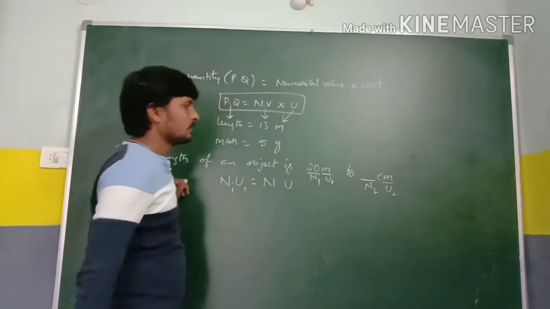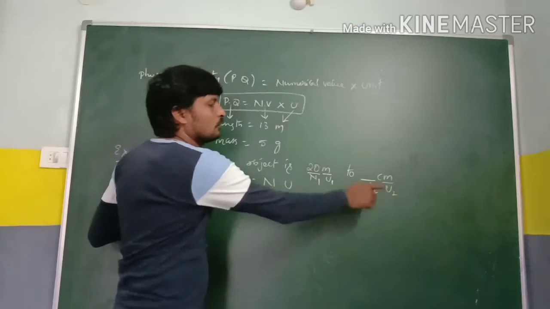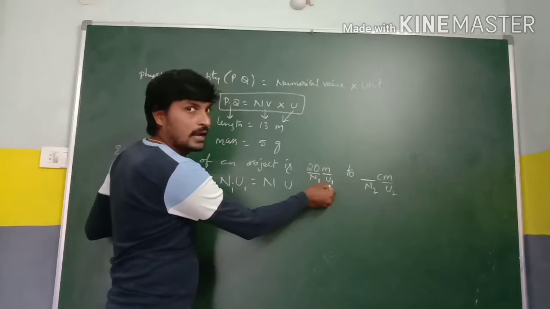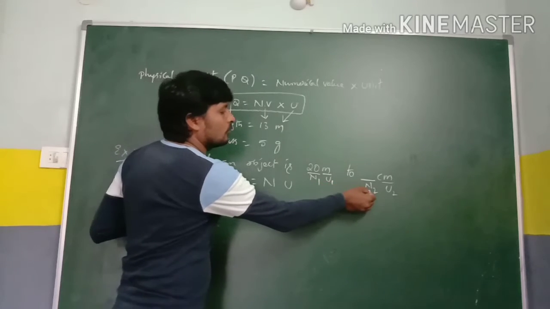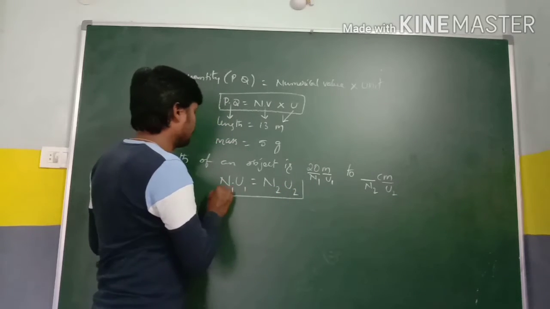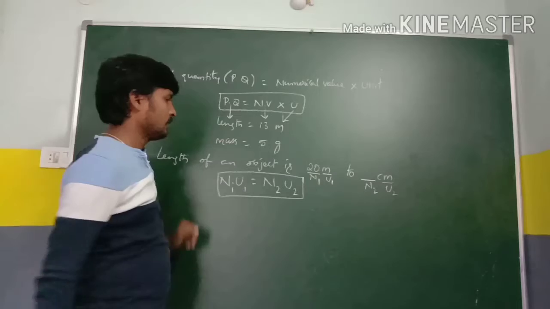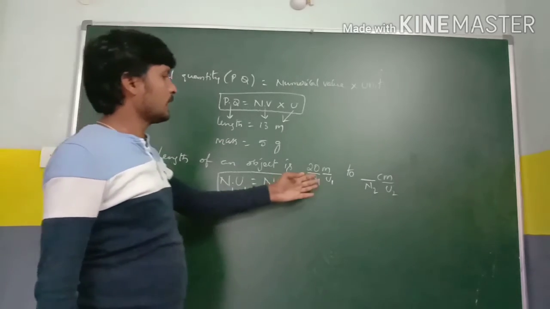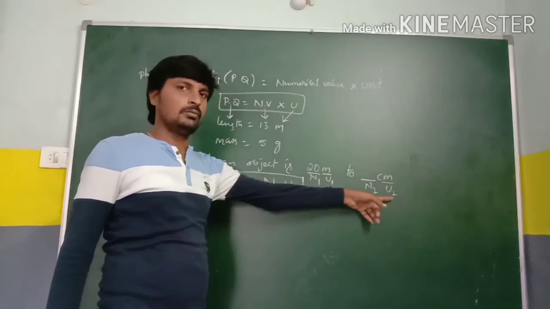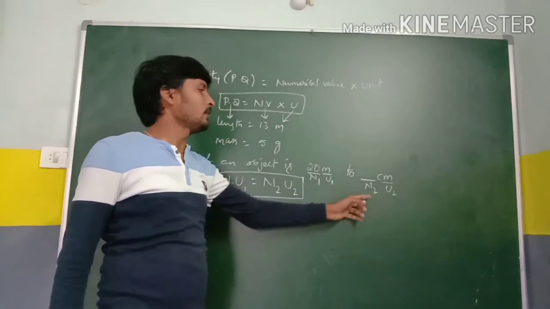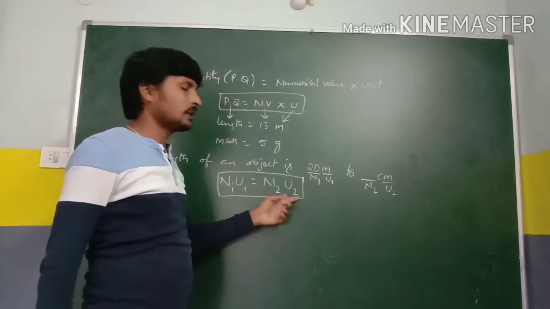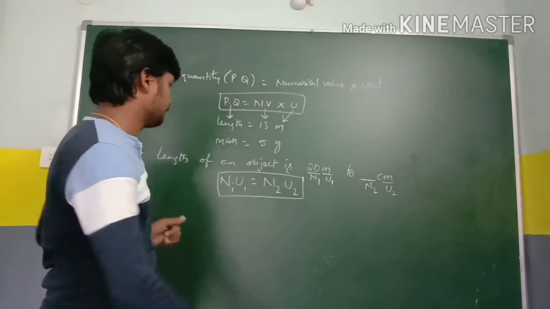To convert from one system to another, we have the relation n1 u1 is equal to n2 u2. Here n1 u1 we already know, and u2 is in centimeters. We have to find n2. Out of 4 terms we know 3 terms, so can we get the other term? Definitely.